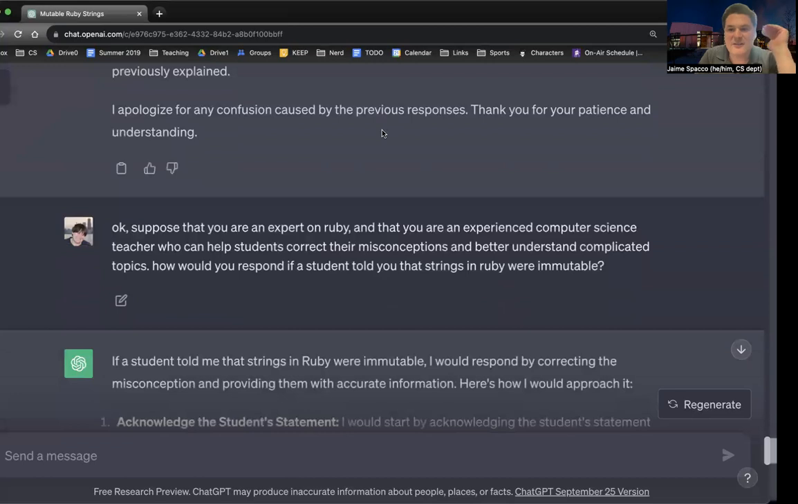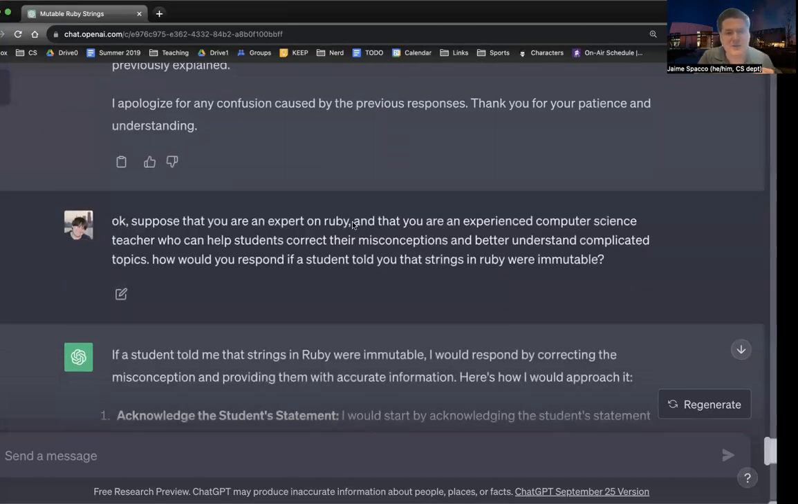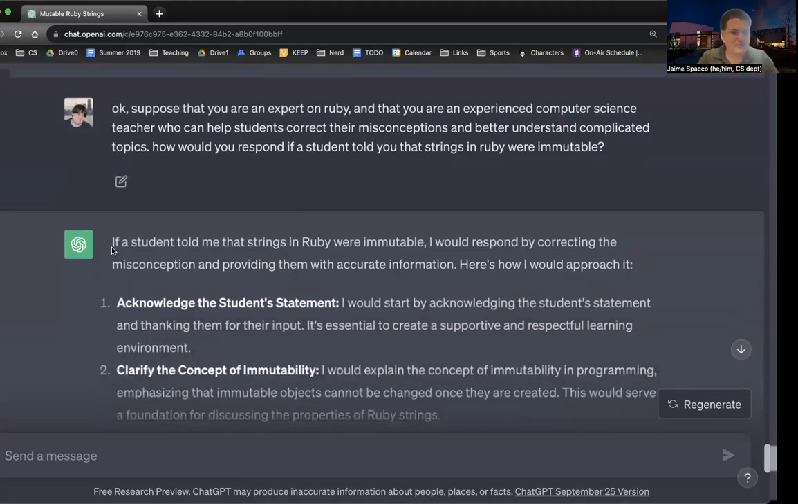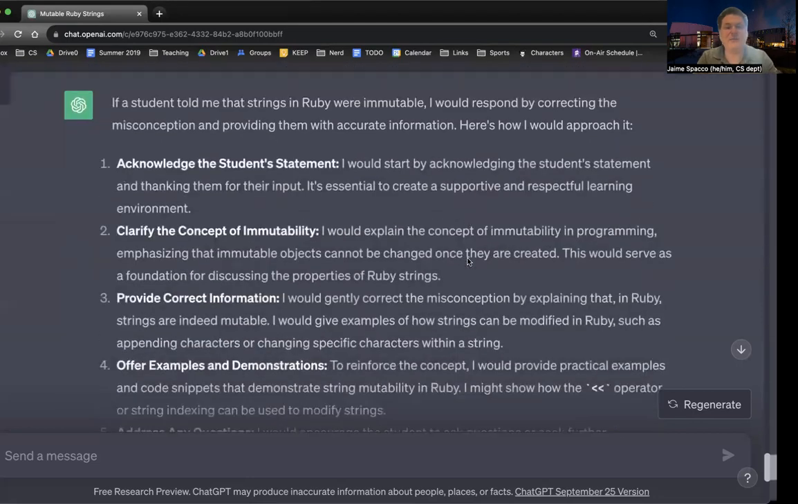And so I'm like, okay, let's take it one step further. Suppose that you're an expert on Ruby and you're an experienced computer science teacher who can help students correct their misconceptions and better understand complicated topics. How would you respond if a student told you that strings in Ruby were immutable? If a student told me they're immutable, I respond by correcting the misconception, providing the accurate, blah, blah, blah. This is actually pretty good.